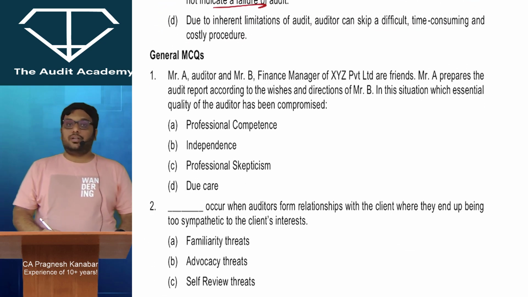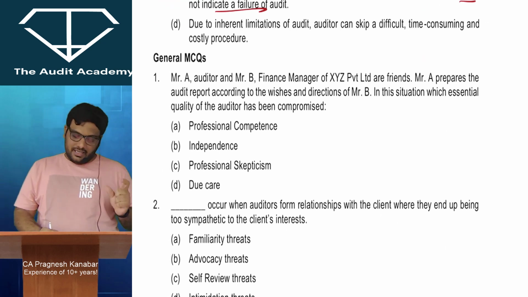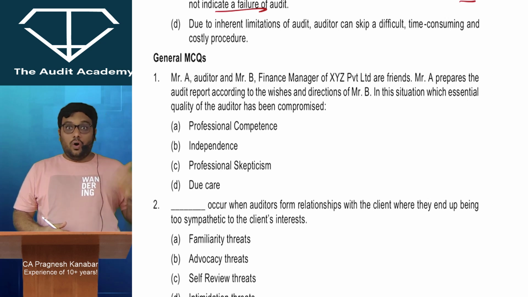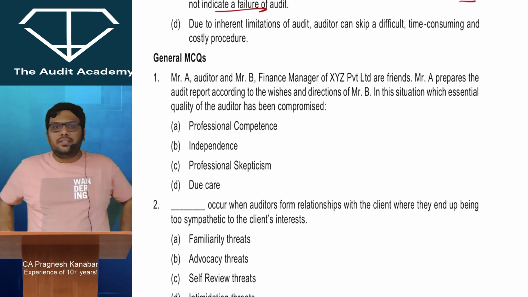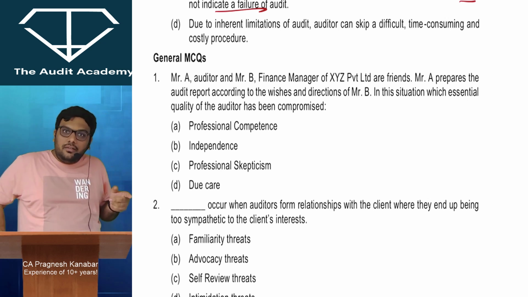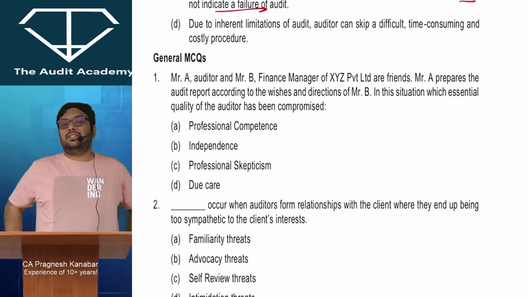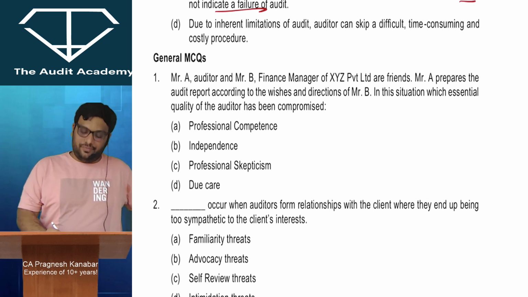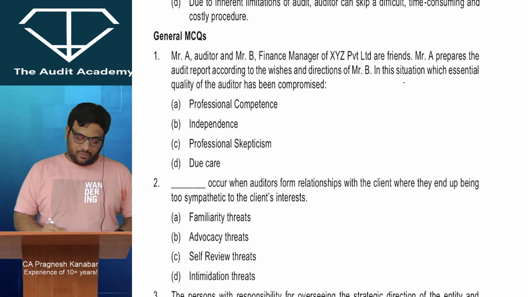Then there are some general MCQs. Mr. A, auditor, and Mr. B, finance manager of XYZ Private Limited are friends. Auditor and finance manager are friends. But there is no such disqualification in Companies Act that you can't be a friend. Mr. A prepares audit report according to the wishes and directions of Mr. B. See, now this is not good. Friendship is different and this is different. Don't mix it. In this situation, which essential quality of auditor has been compromised? Obviously, your independence has been compromised over here.